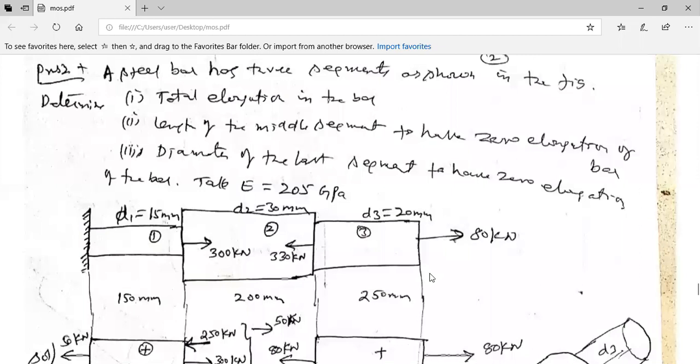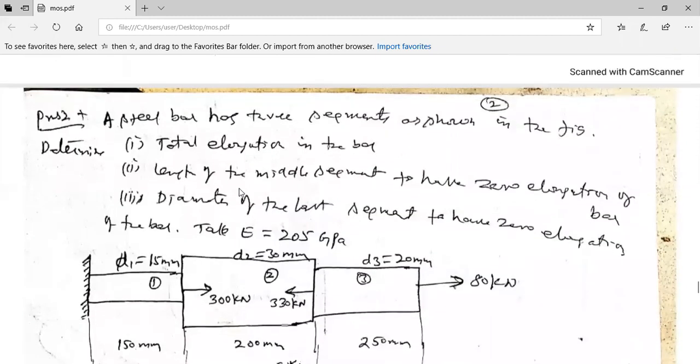Okay, when area of cross section differs, diameter is going to differ. Length, it is up to them, whatever length they give. So look here, a steel bar has 3 segments as shown in the figure. Find total elongation in the bar. That means delta L you have to find.